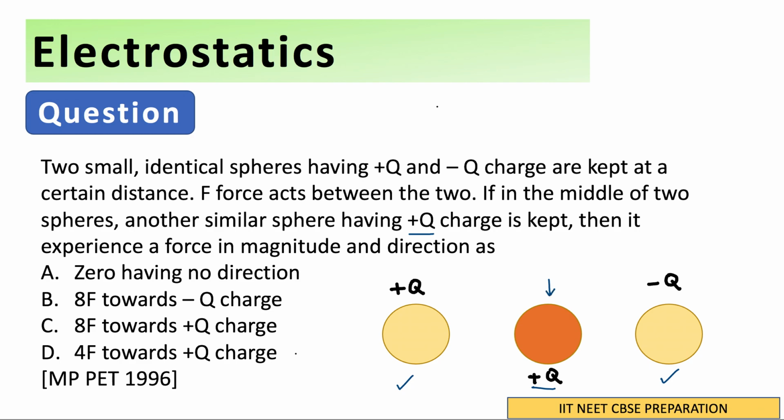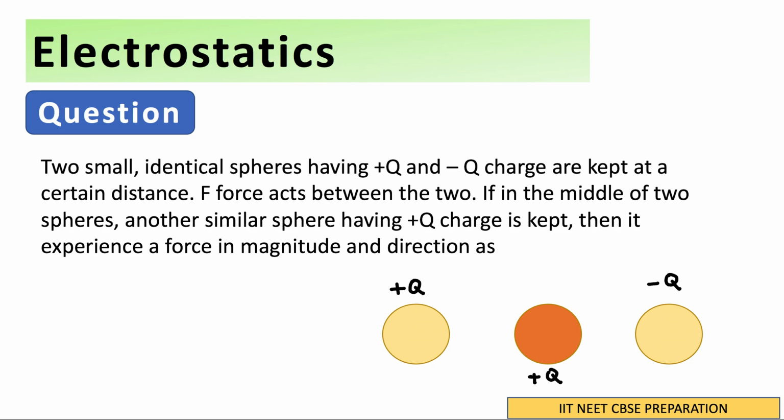So let us quickly mark. What are the forces? First of all, let's mark these spheres as A, B, C. A and B are the spheres that are given to us, having plus q and minus q charge. Then this sphere was introduced and placed at the center, in the middle of the two, and it has charge plus q. This is all that is given in the question. We have to find out what is the net force.